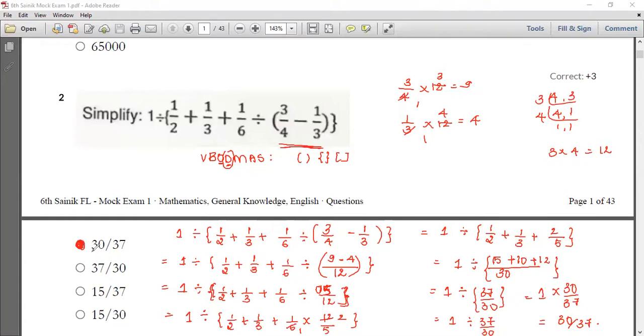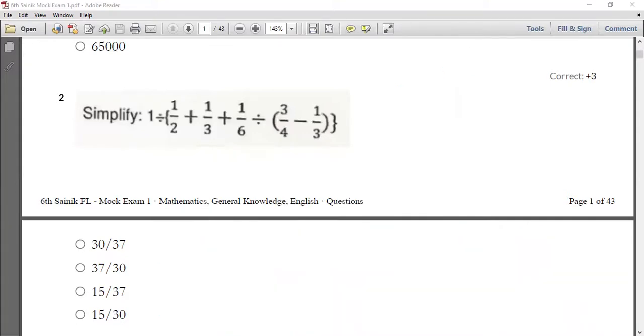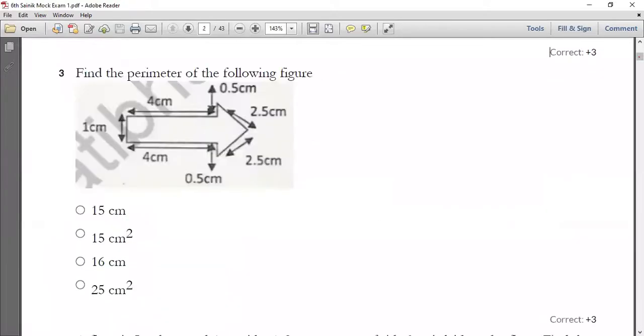The main thing is you have to use the rule of BODMAS here. Hope you all understood the second one. Now let me go on with the third one. All of you have a look into your third question.